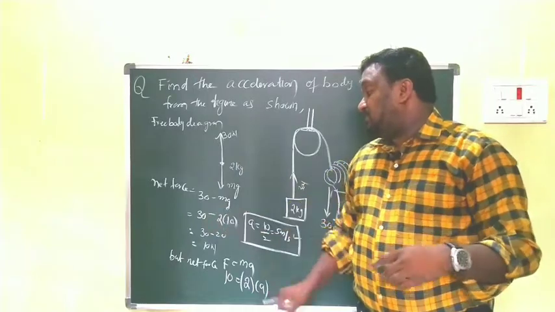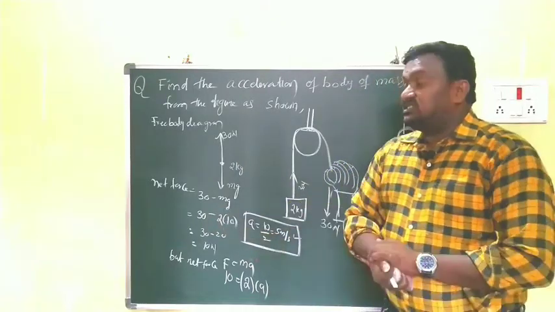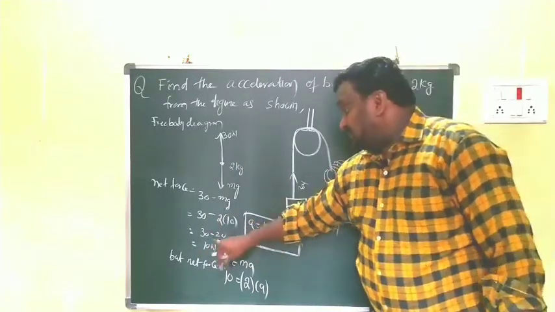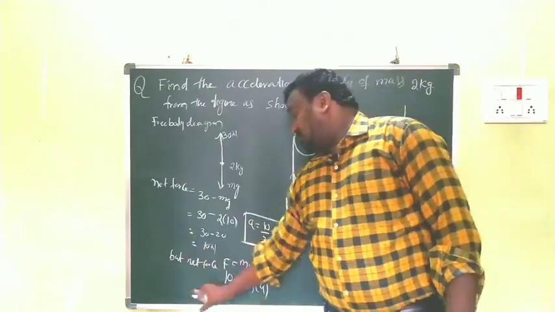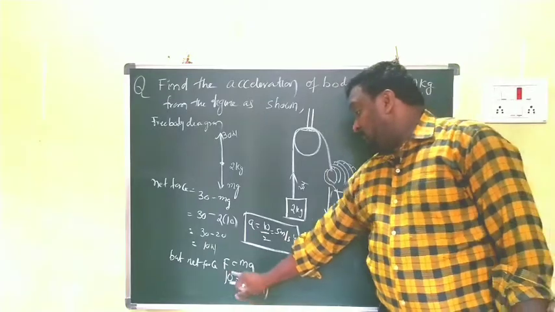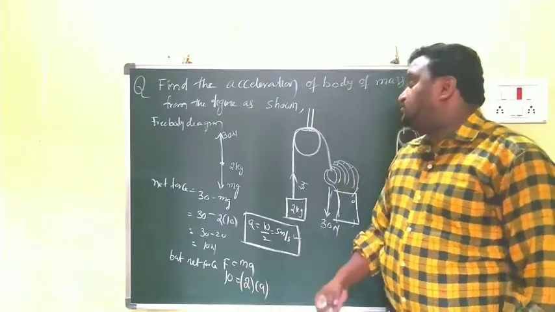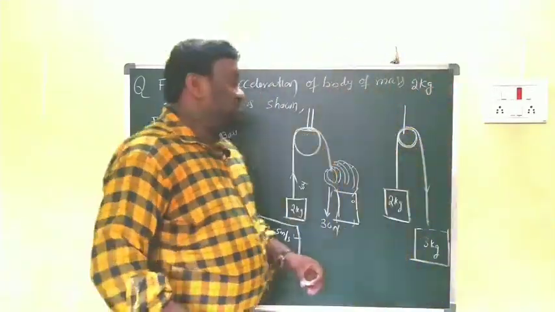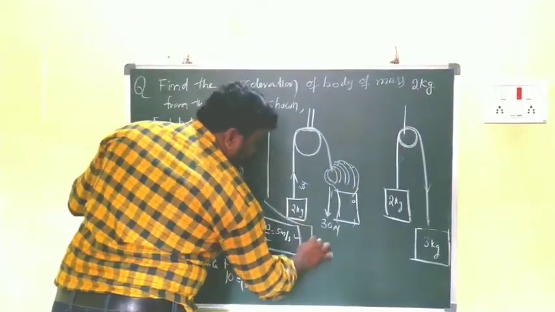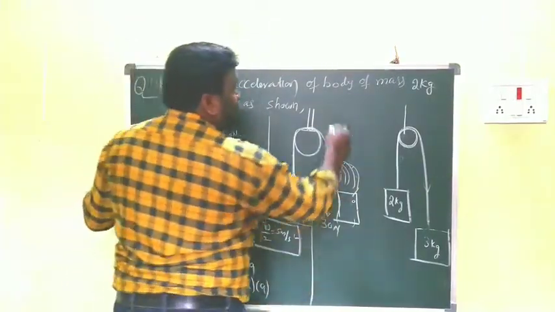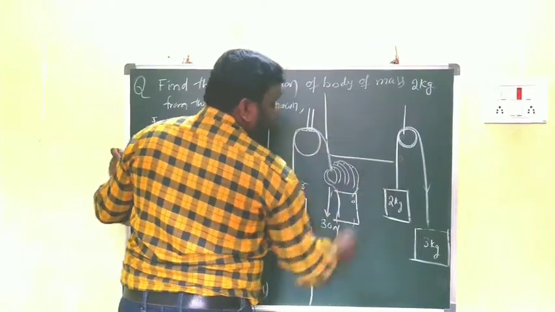30 minus mg. M is 2, g is 10. Then 30 minus 20 is equal to 10 newtons. This is the net force. Again, what is your formula? F is equal to ma. Then 10 is equal to ma. From that, A is equal to 5 meter per second square. This is about the first one, the acceleration of the body in the first figure. And next I am going to the second one.